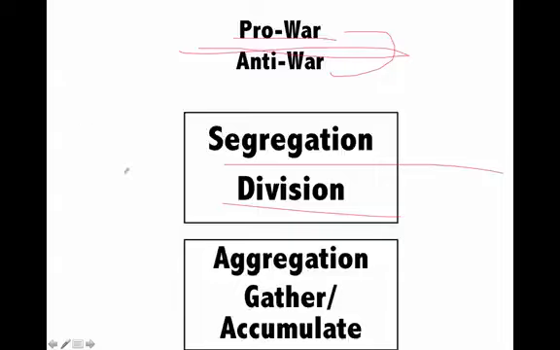Similarly, when people come together, it means aggregation or gather. Gather is used for people and accumulate is used for objects. So for example, I accumulated all of my notes, and let's gather at one place. Let's aggregate. So aggregation is the process of joining things. Segregation is the process of dividing things. And it is not always that there is a dichotomy in everything, because dichotomy means clear-cut distinction between two things. So for example, a person can be pro-war and anti-war at the same time, because war is a complex issue.